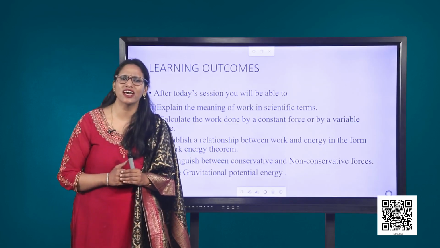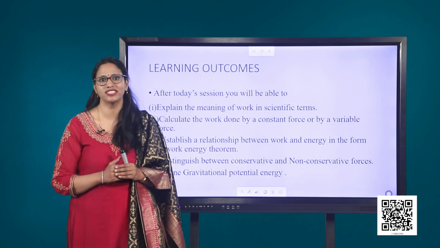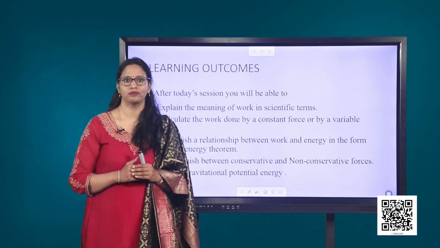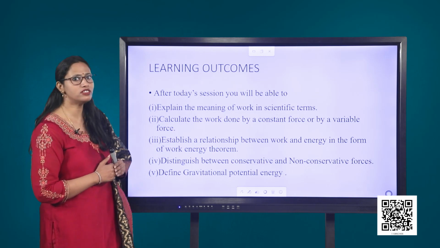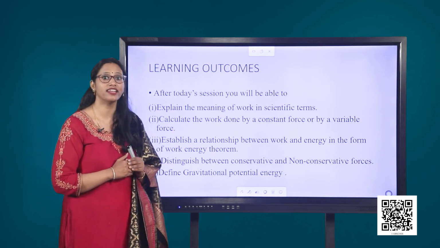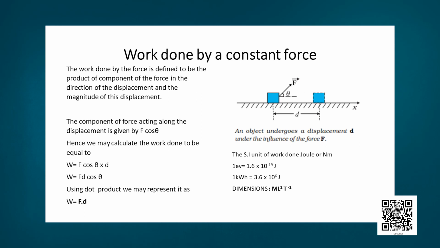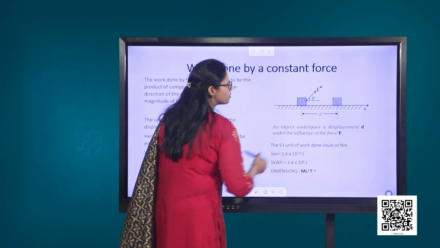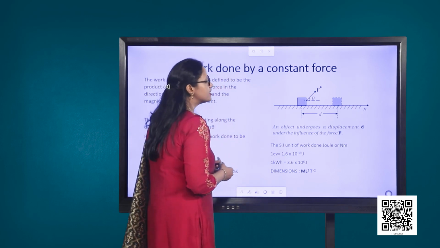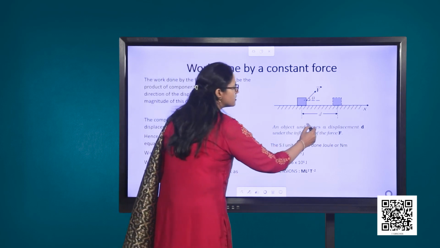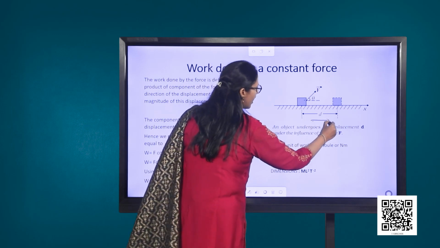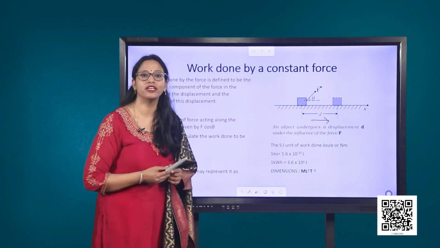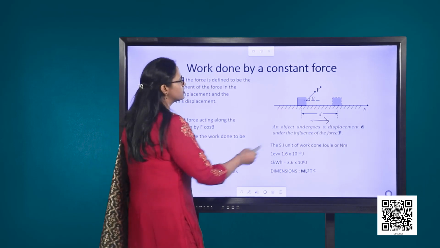So, what is the precise meaning of work, or when do we say that work is done? Let us consider a constant force acting on an object at an angle theta. Here we are considering an object having mass m, being acted upon by a force F, which is acting at an angle theta with the horizontal. The force is leading to a displacement d in the direction as shown. The angle between the force and the displacement in this case is theta.